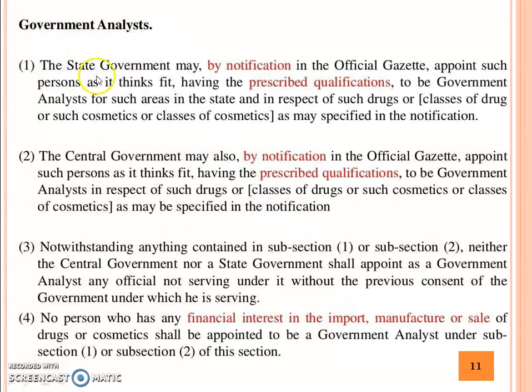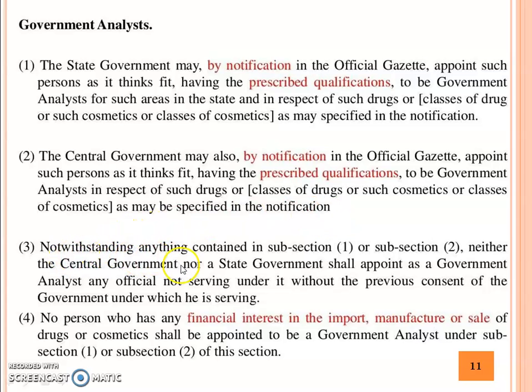Then Government Analyst. The state government may, by notification in the official gazette, appoint such person as it thinks fit, having the prescribed qualification, to be government analyst for such areas in the state, and in respect of such drugs or classes of drugs or cosmetics or classes of cosmetics as may be specified in the notification. The central government may also, by notification in the official gazette, appoint such person as it thinks fit, having the prescribed qualification, to be government analyst in respect of such drugs or classes of drugs or such cosmetics or classes of cosmetics as may be specified in the notification.